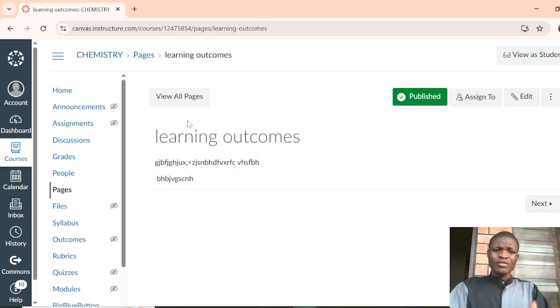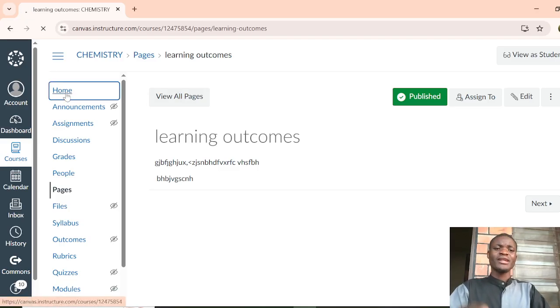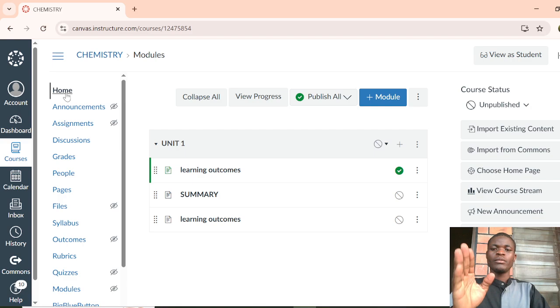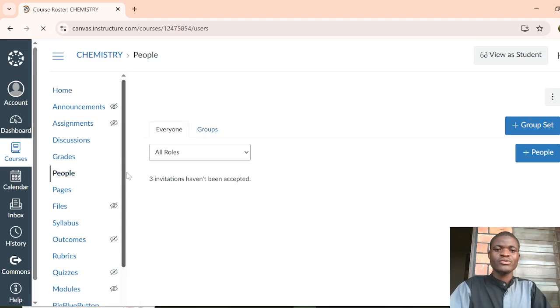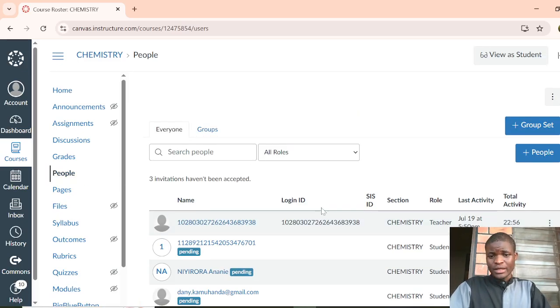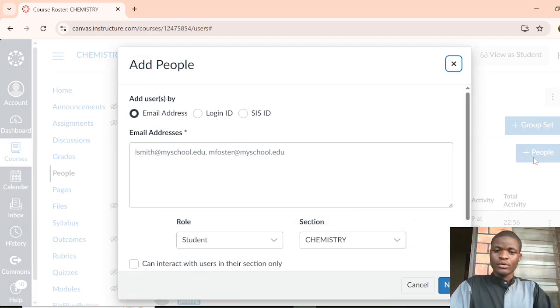There is no need to dig deeper into that one, because the steps I went through while creating a course, adding those modules and adding some parts, you can use again for adding those. In addition to that, I tried to add some people or students so that they can view that information. If you want to add them, you come here for adding people.